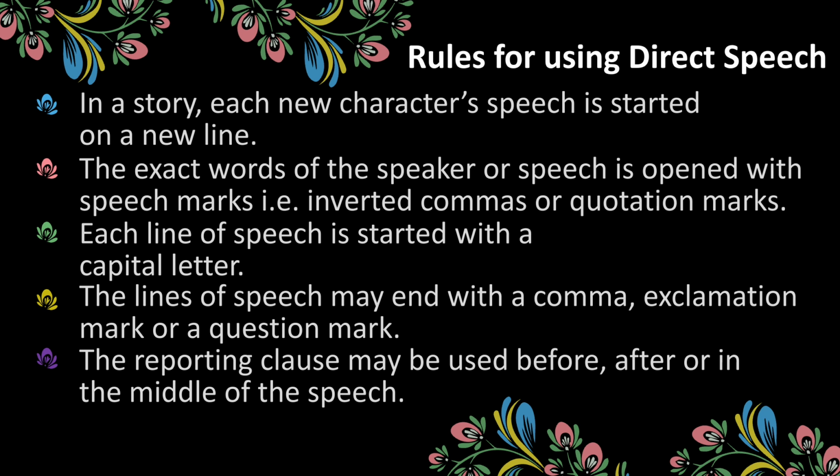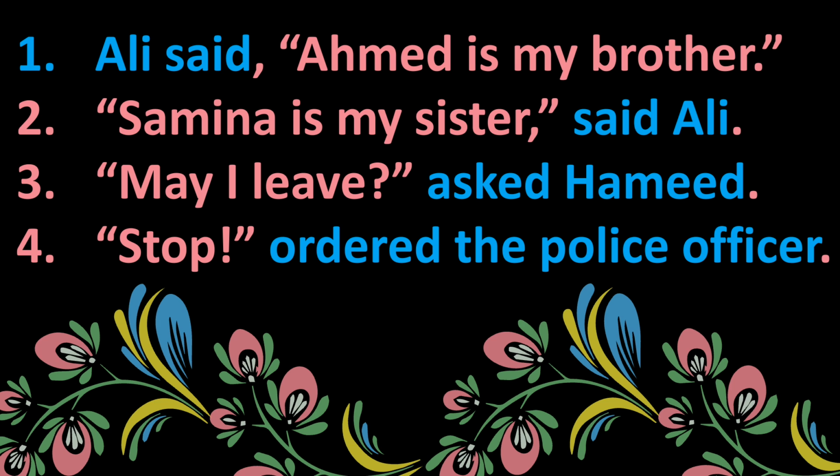Each line of speech is started with a capital letter. The lines of speech may end with a comma, exclamation mark or a question mark. The reporting clause may be used before, after or in the middle of the speech, and we have seen the examples on the previous slide. Ali said, "Ahmed is my brother." Ali said is the reporting clause, and there is a comma after it. Ahmed is my brother is a sentence and it ends with a full stop inside the inverted commas.